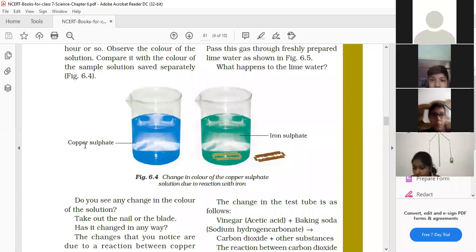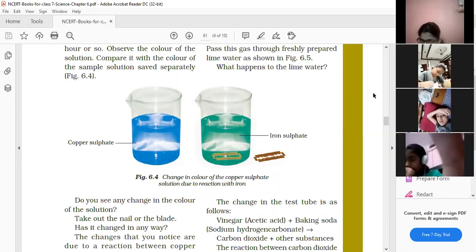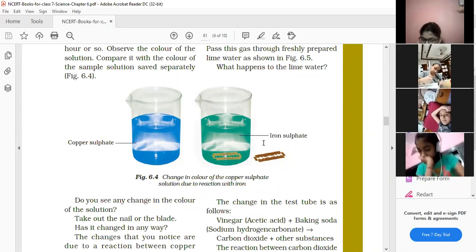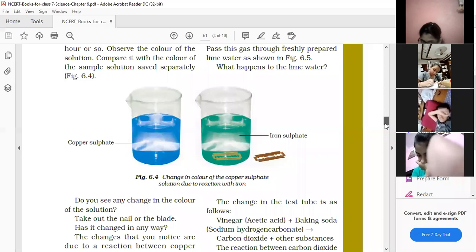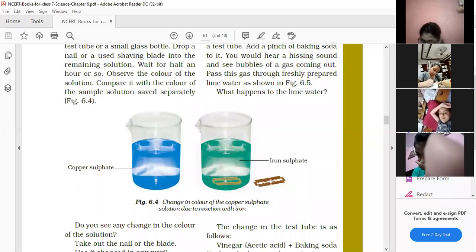Now, earlier what was there? There was copper sulfate. Now what happens? Instead of copper sulfate, what has formed? Now iron sulfate has formed because iron has taken the place of copper, and the color of the blade also changes.